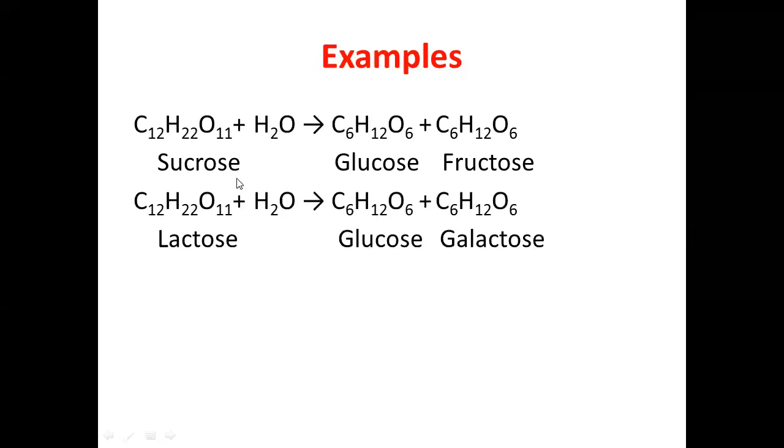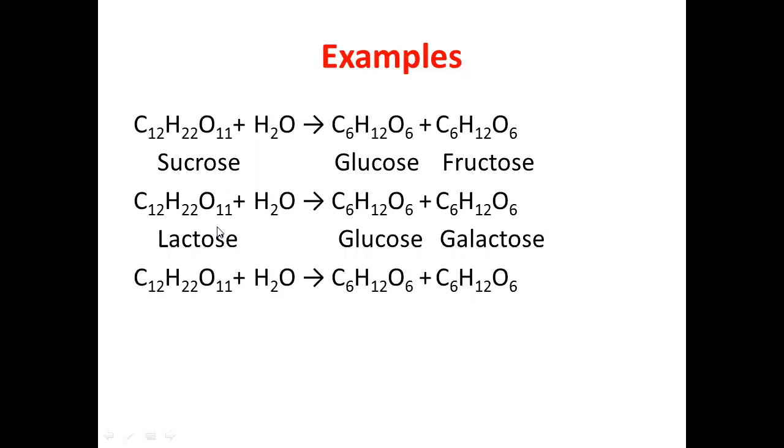Second example is of lactose. You can see the formula of sucrose, lactose and maltose. They are the same, and all of these three examples react with water, and upon reaction with water they break down into two sugar units or two monosaccharide units. In the first case, sucrose gives glucose and fructose; in the second case, lactose after hydrolysis will give glucose and galactose; and maltose after hydrolysis will give two glucose units. So all these three upon hydrolysis give two sugar units or two monosaccharide units, so they are called disaccharides. These three are the important examples of disaccharides.